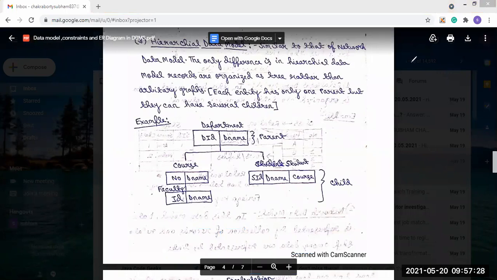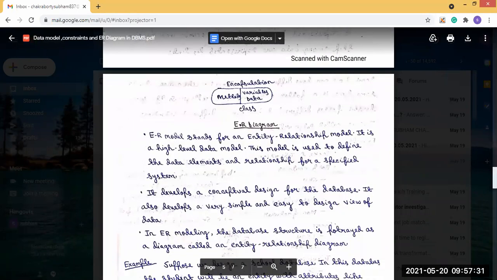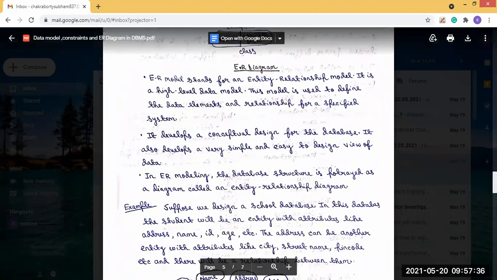So this is the concept of the hierarchical data model. Now we will start the ER diagram. ER diagram is basically the entity relationship diagram. Already we have seen what an entity is. An entity is a real world object, and the attributes of an entity define the properties of that entity. Now we will see the ER diagram, where the relationships between the entities are provided.